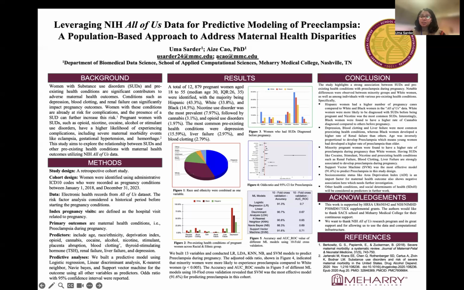For future research, we want to include some social determinants of health and other health conditions. And among the socioeconomic factors, the area deprivation index is also very important, and we found a negative association which needs further investigation.